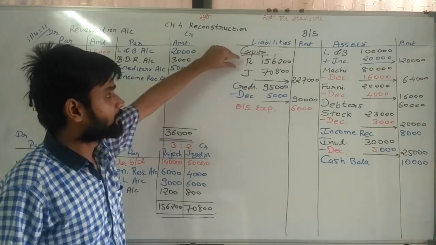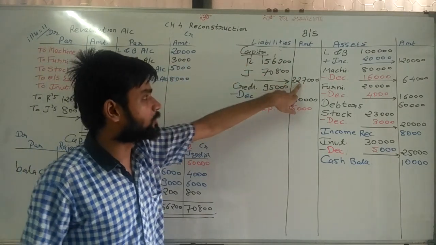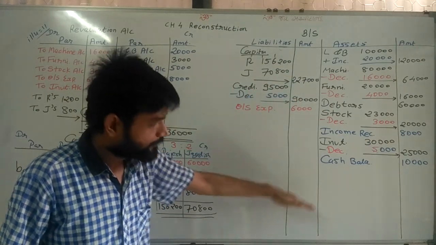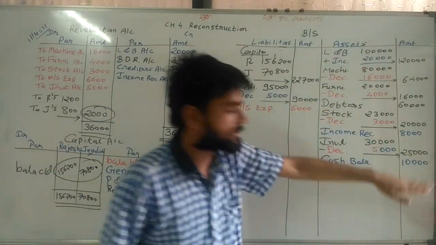So capital of R and J is 2,27,000. Now make the total of these and make the total of the assets.